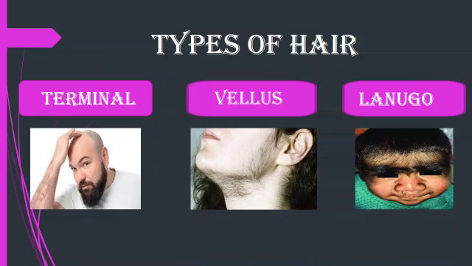There are three types of hair: terminal hairs, which are coarse medullated hairs, present on scalp, beard, eyebrow and pubic region. Vellus hairs are fine short downy hairs, present on the face of females and prepubertal boys, and lanugo covers the fetus.